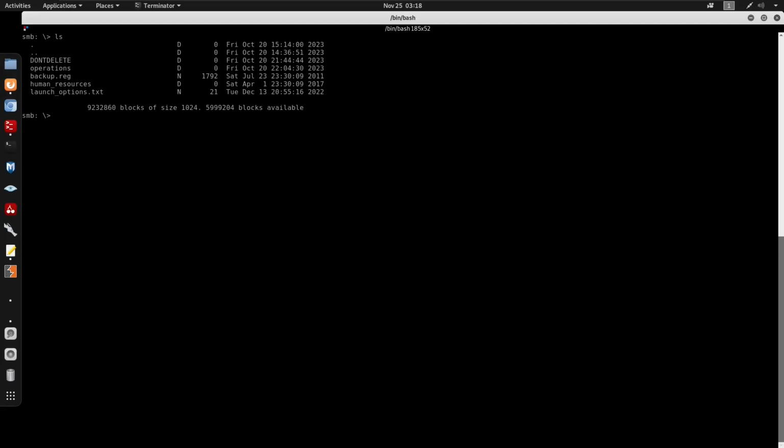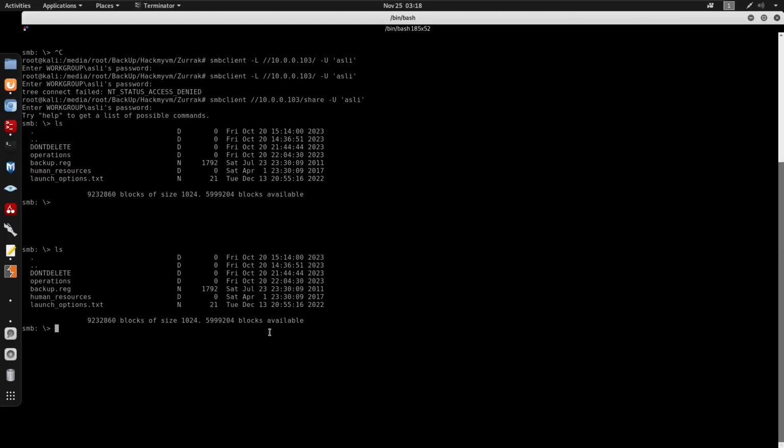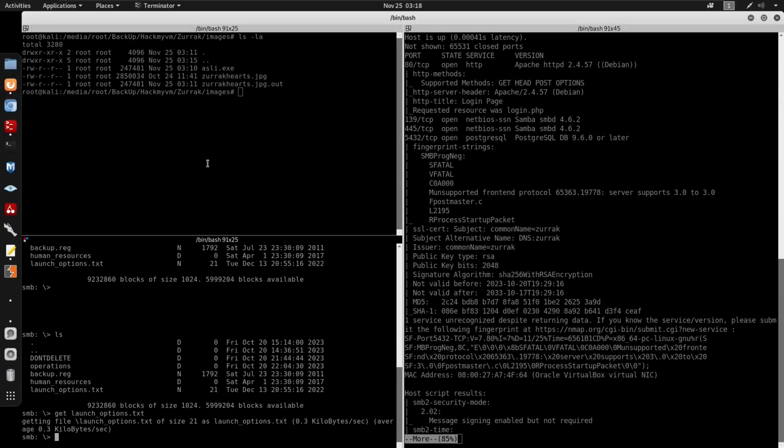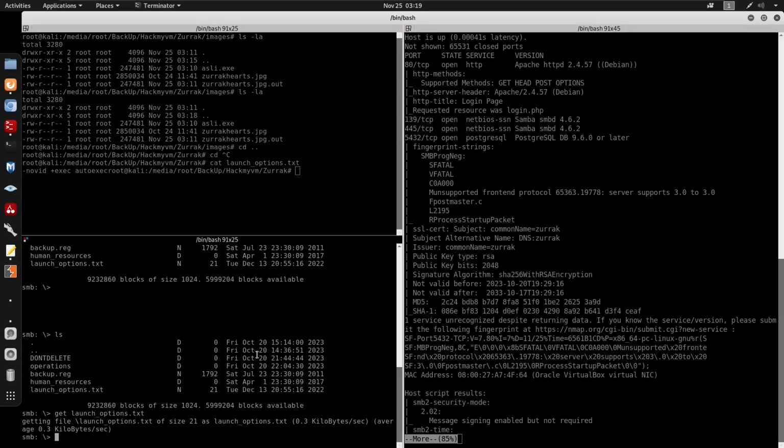We do ls, and we are under this user for ASLI, right? As a user. So I'm going to start doing some manual enumeration under here. We do have a couple directories here. We do have backup.reg, launch operations. Let me get this launch operations.txt. Let's see what is under here. Typically it was under this directory, so it's going to be under this directory that we do get files.